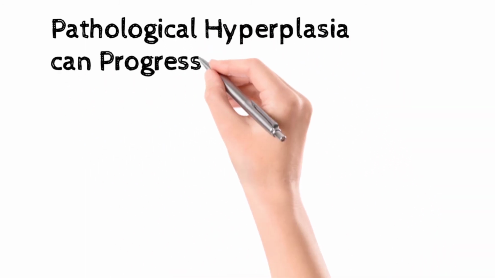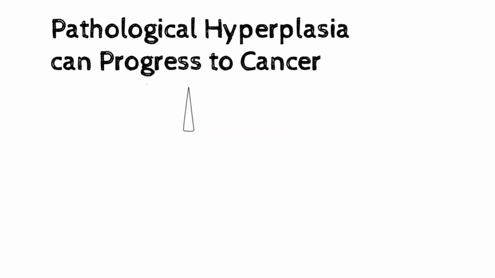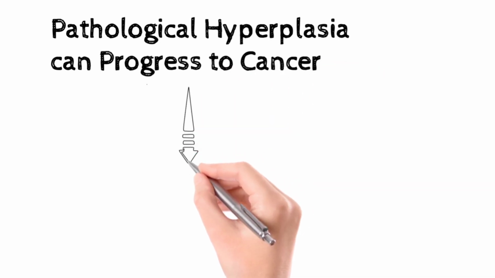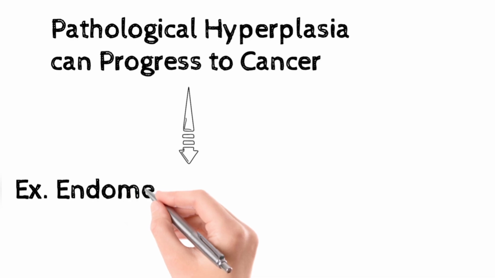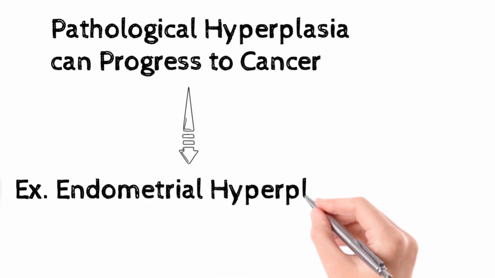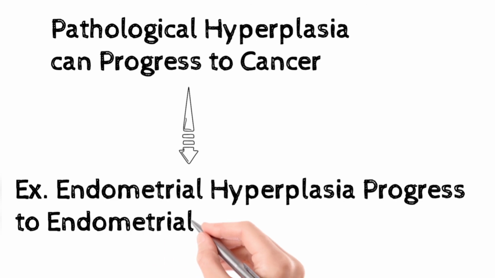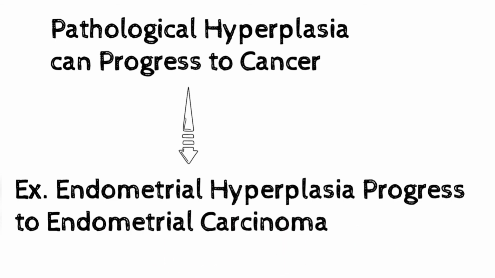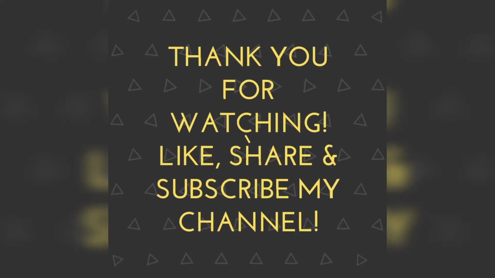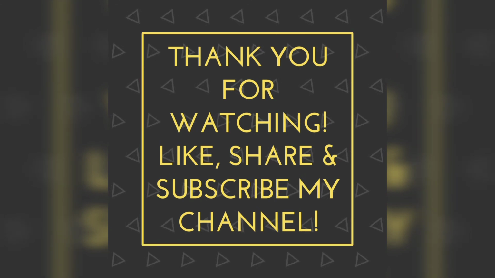Now, you have to remember that pathological hyperplasia can progress to a cancerous condition, and that's why it should be treated. For example, endometrial hyperplasia can progress into endometrial carcinoma in the future. So, this is all about hyperplasia. Hope it will make your fundamentals clear.